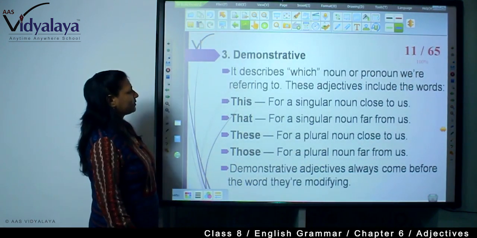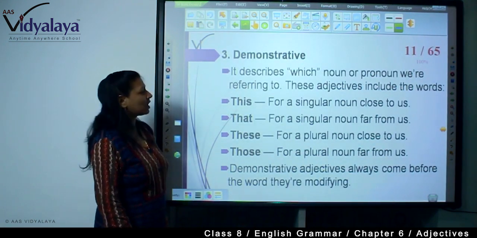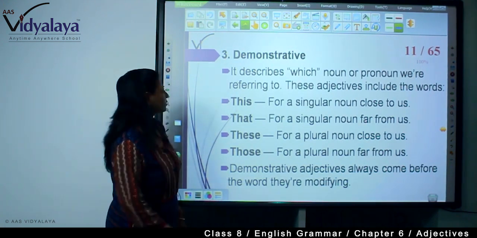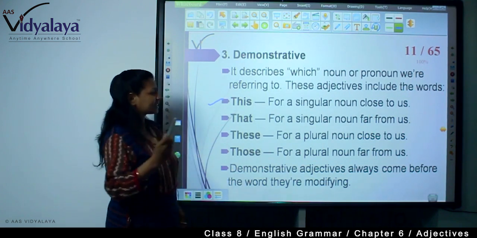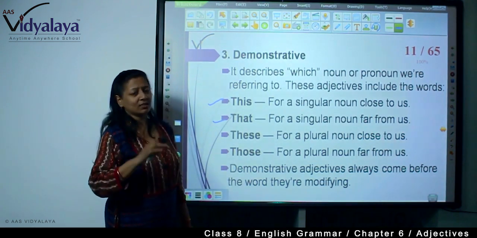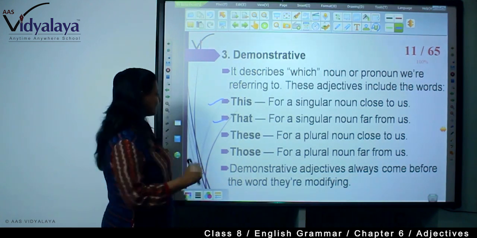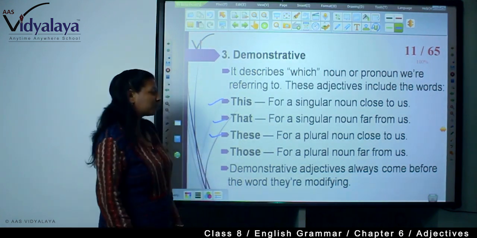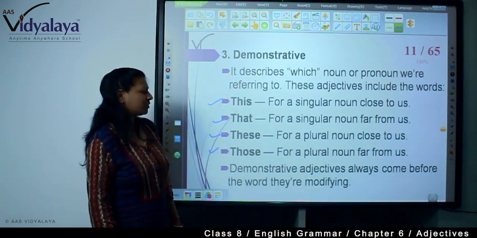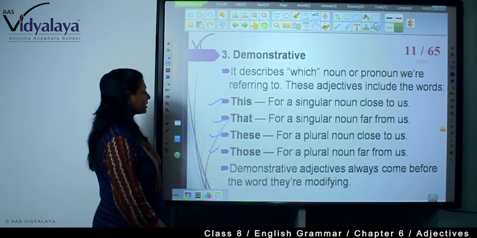Now demonstrative, it describes which noun or pronoun we are referring to. These adjectives include the word this for a singular noun close to us, that for a singular noun far from us, these for a plural noun close to us, those for a plural noun far from us.